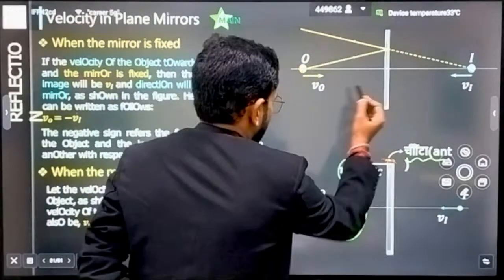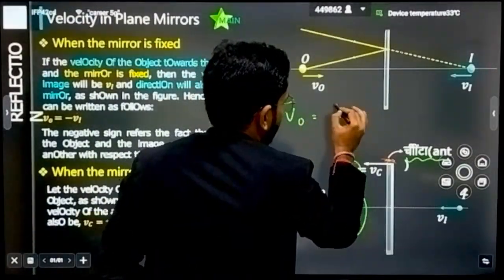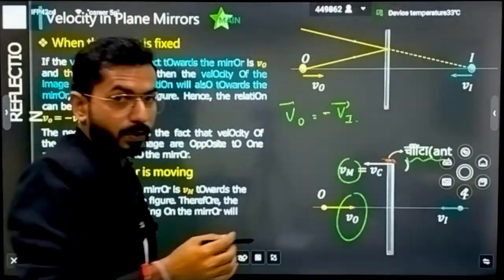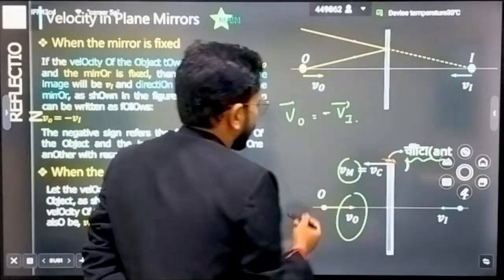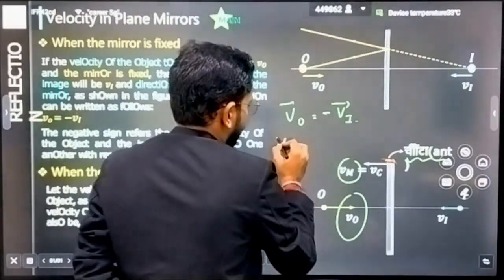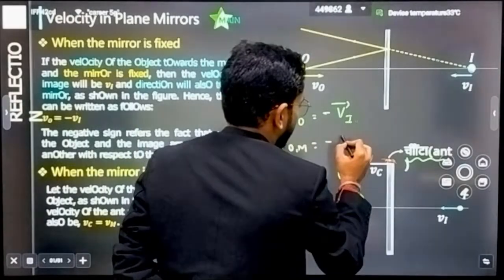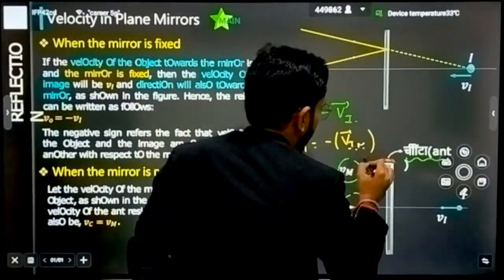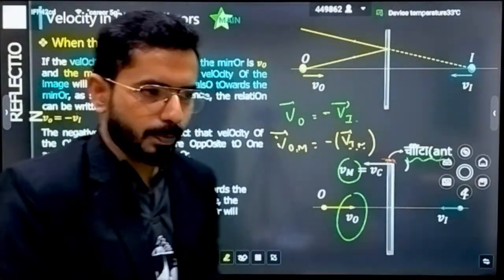So what I have told you is that the velocity of object is always equal to the velocity of image, but the only difference is that there will be a negative sign, because the image direction is reversed. So if the question asks for the velocity of object with respect to mirror, then you will also write minus of the velocity of image with respect to mirror. With respect to mirror means stopping the mirror.